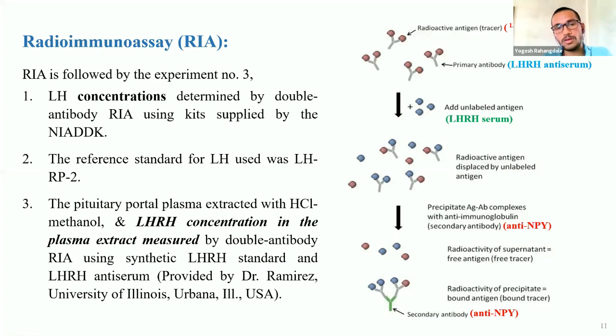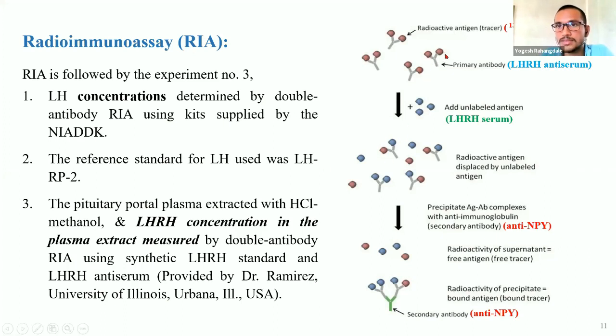The reference standard for LH used was LH reference preparation 2. The pituitary portal plasma is extracted with HCl methanol and LHRH concentration in the plasma extract measured by double antibody radioimmunoassay using synthetic LHRH standard and the LHRH antiserum.